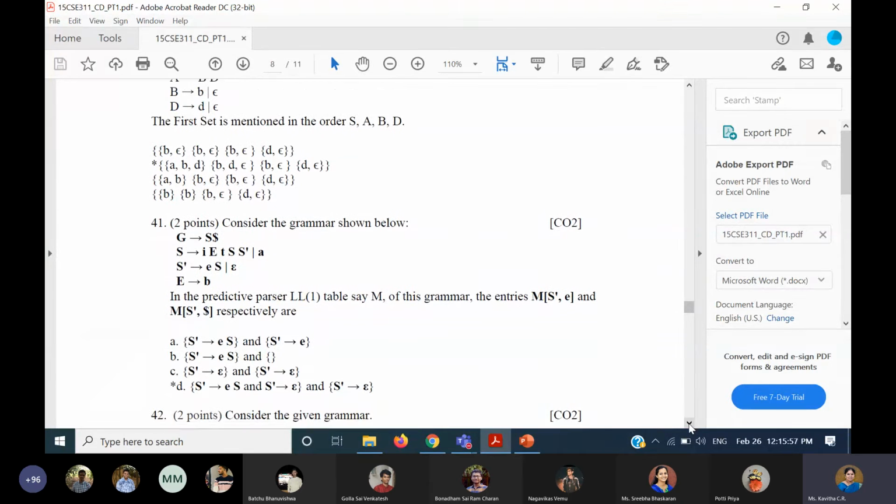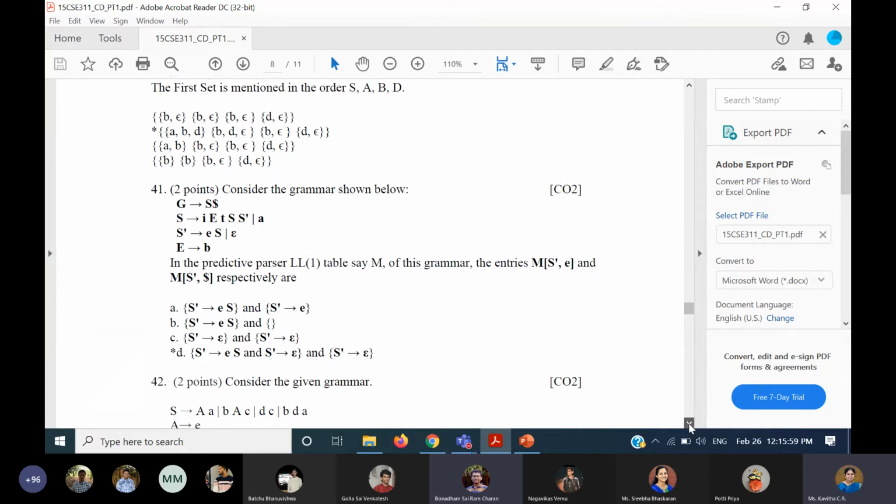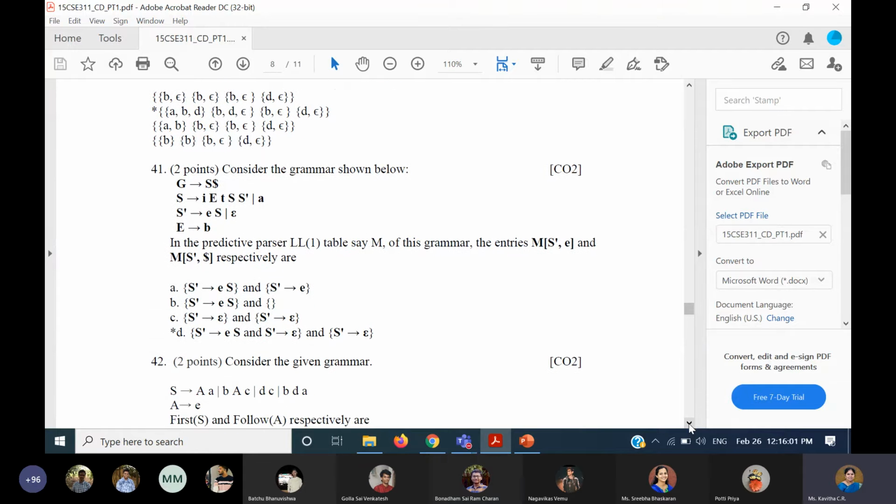Coming to the 41st question, this is again an LL(1) parsing table. Here we have to find the first of S dash, because we are trying to fill the row corresponding to S dash, and the column is small e. First of S dash is small e and epsilon. Only this you have to fill. So on small e, the rule to be applied is S dash gives eS. That is one rule.